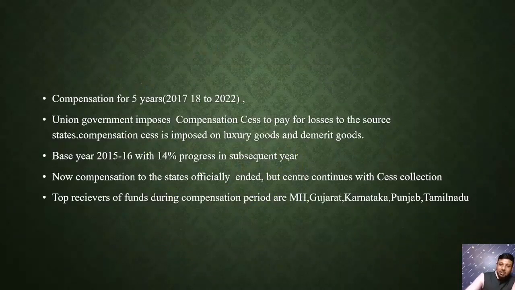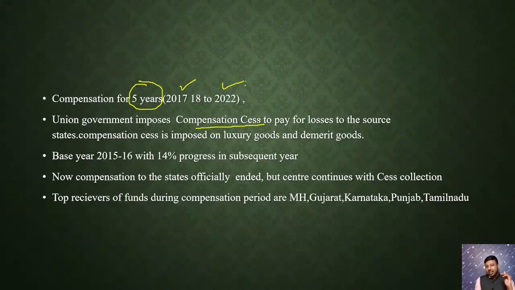For how long is this compensation given to the source state? For 5 years, starting from 2017-18 to 2022. If the Union government is giving the compensation to the states, where is it generating the income from? The Union government is generating income by imposing a compensation cess. A cess is a kind of tax.